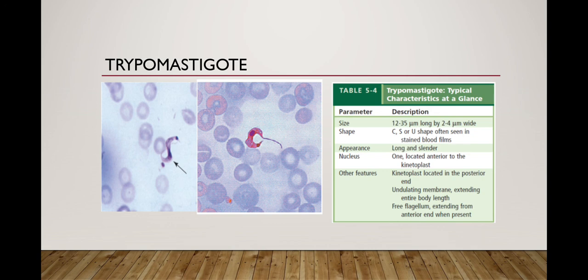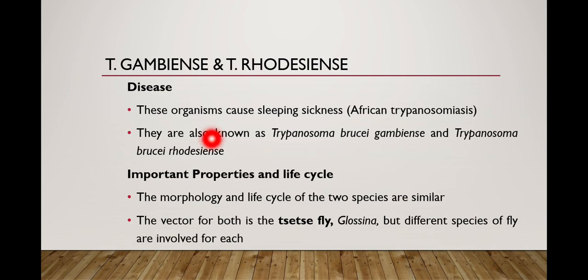The amastigote of Trypanosoma cruzi is similar to the amastigote of Leishmania, which is round to oval in shape, and the nucleus is present off center and the kinetoplast is present near the nucleus. So you can see my lecture on Leishmania. Now, the two other species of Trypanosoma, Trypanosoma gambiense and Trypanosoma rhodesiense, cause disease. These organisms cause sleeping sickness, which is known as African trypanosomiasis. They are also known as Trypanosoma brucei gambiense and Trypanosoma brucei rhodesiense. These are the other names which you can see in literature or books.